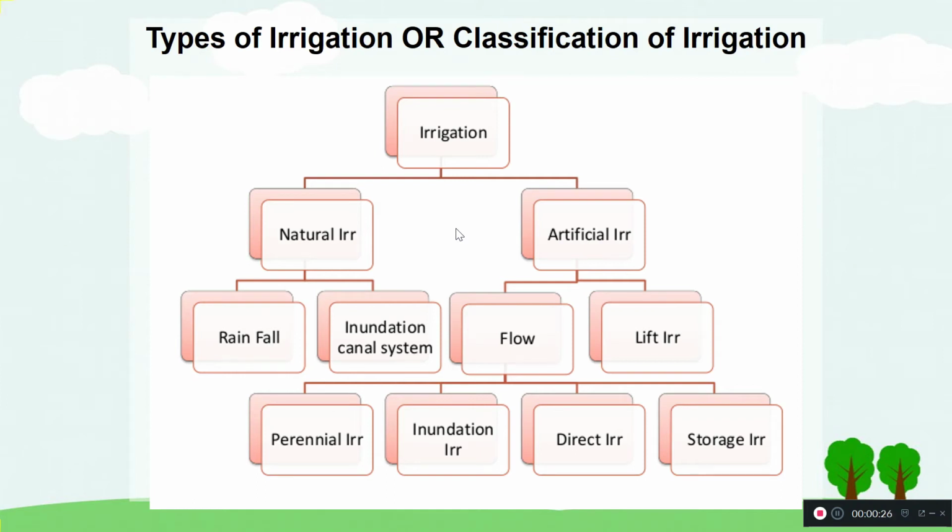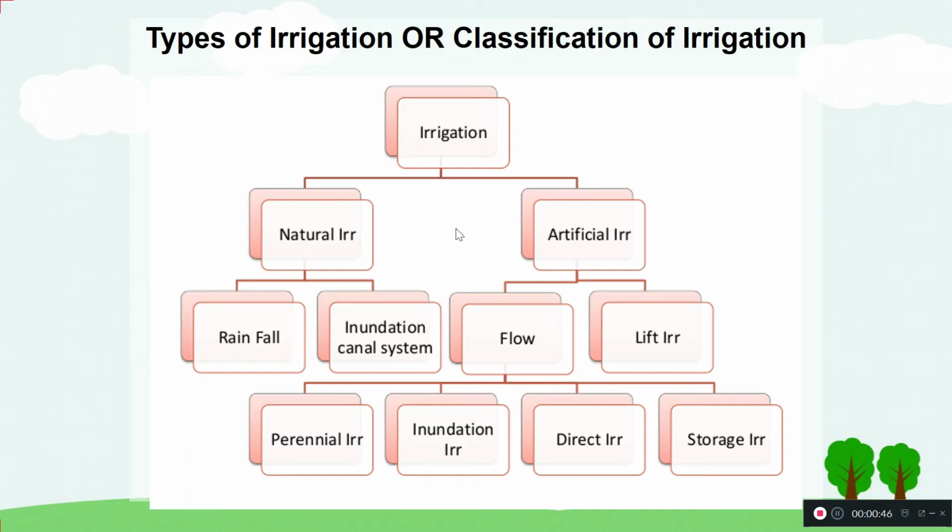In this video, we'll discuss the types or classification of irrigation. Irrigation is a method that has been in practice to provide a sufficient amount of water to increase productivity, that is, to support agriculture.